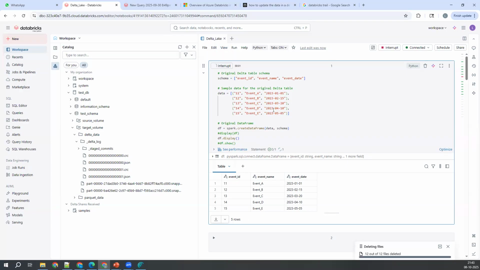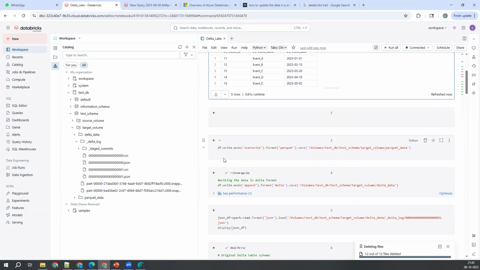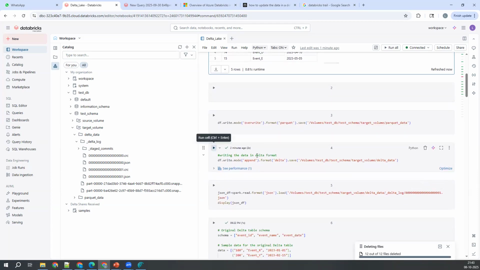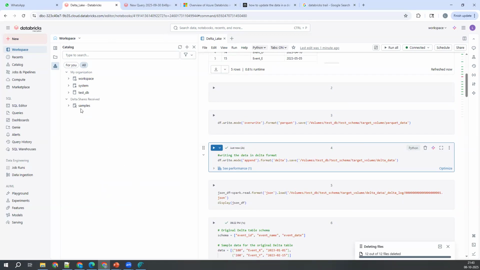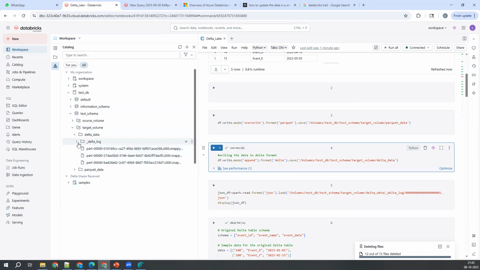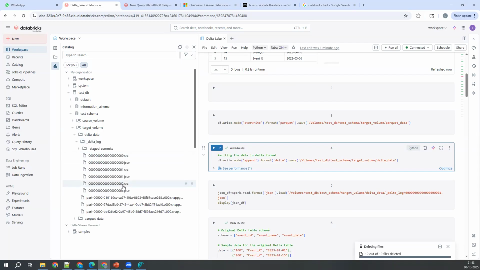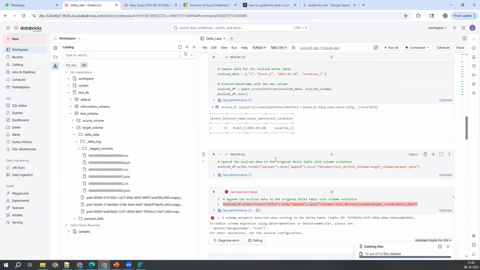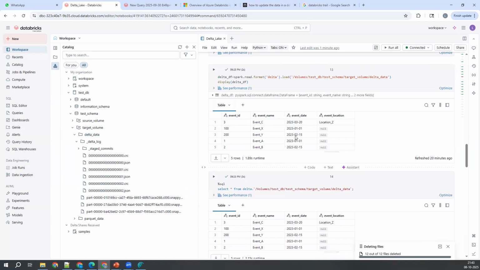So let me execute this data frame once again, and I'm writing it again to the delta data. Now you guys understood the insert operation. Let me refresh it again. You can see 3 files here: test schema, target volume, delta data. 3 files got created under delta log. One more file got created, that is 02 CRC and 02 JSON. You know what data is inside that one. Yesterday I showed you, right? I'm not doing anything now here.